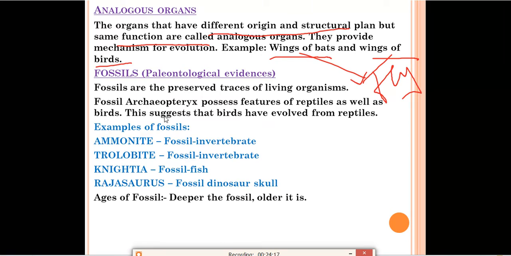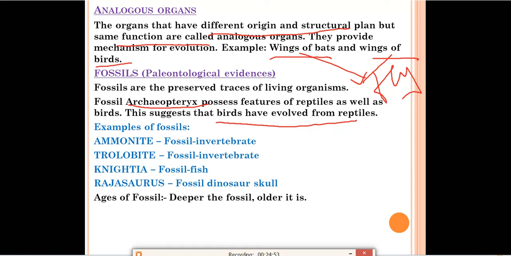The fossil Archaeopteryx possesses features of reptiles as well as birds. This suggests that birds have evolved from reptiles. In this fossil, the features of both reptiles and birds are present. So we can know that birds have evolved from reptiles; they have developed some new features but came from reptiles. Some examples of fossils are ammonite, the fossil of an invertebrate, and trilobite, which is also an invertebrate.